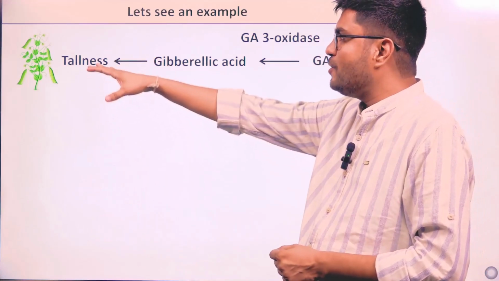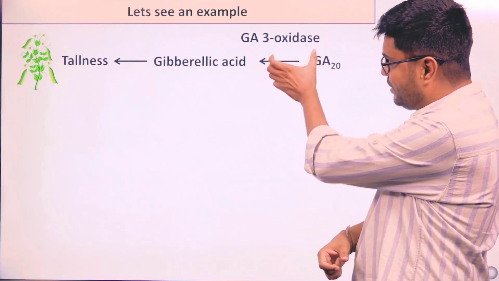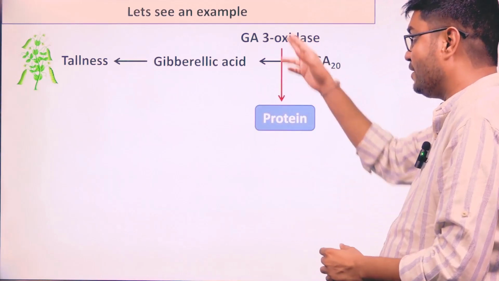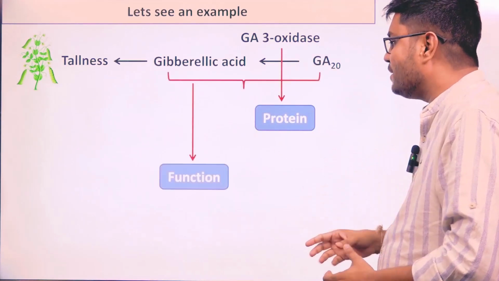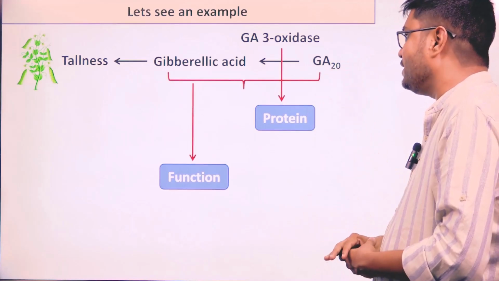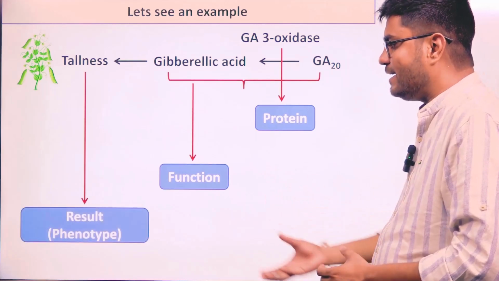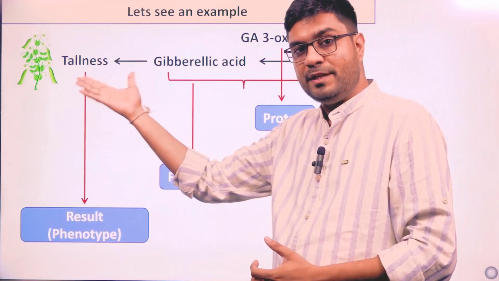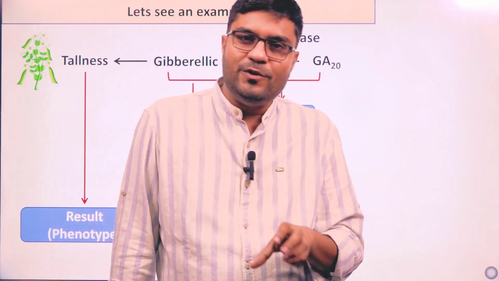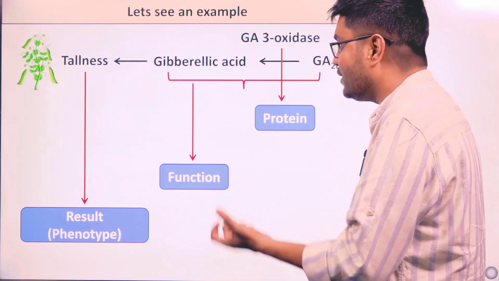So till now we knew tallness as a phenotype, but we have found the protein. Which protein? GA3 oxidase. So we have a protein doing a particular function. Which function? Conversion of precursor GA20 into gibberellic acid. And because of this function, we get a result, that is tallness, and that is our phenotype. So our definition is fitting, that phenotype is the result of a particular protein function.